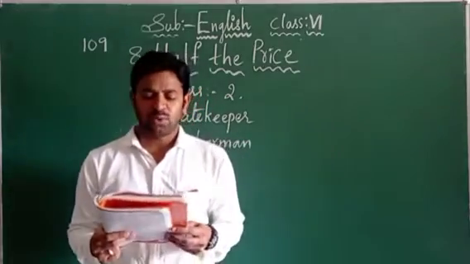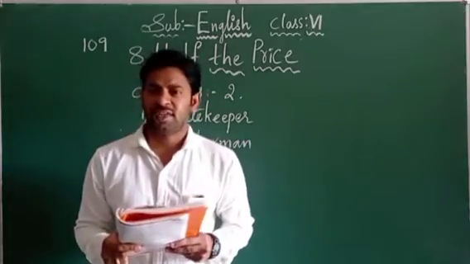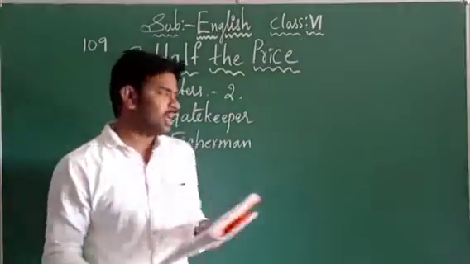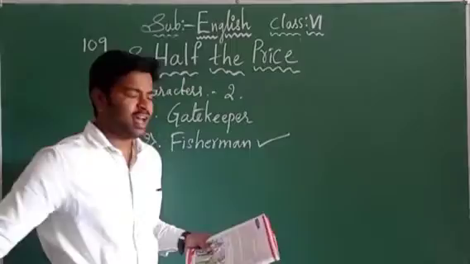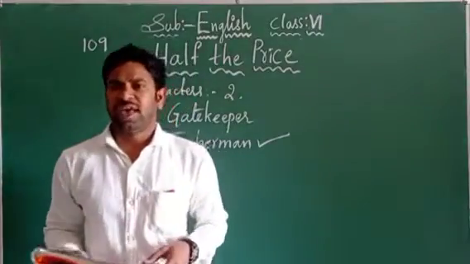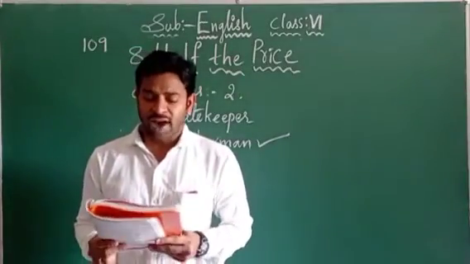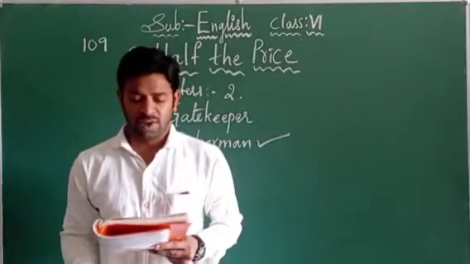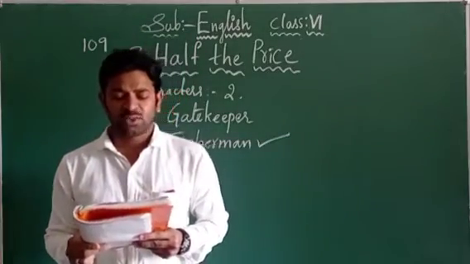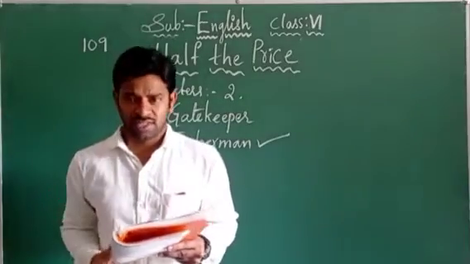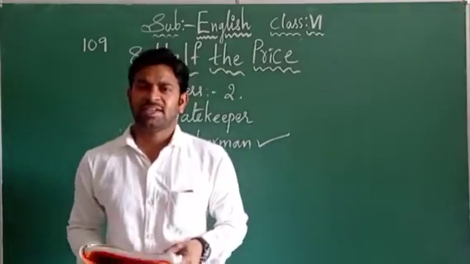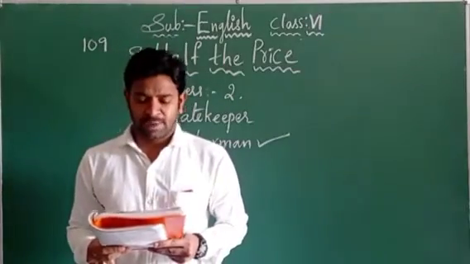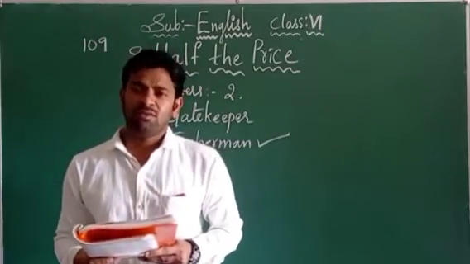Our India is surrounded by three water bodies: the Indian Ocean, the Arabian Sea and the Bay of Bengal. Near the Arabian Sea, a fisherman used to live. He was a wise old fisherman. That means he is very honest and might be a very kind person. Who is that person here? The fisherman, kind and honest. We can say that he was a very wise fisherman, and he was not young, he was old. Here is a story about him. One story is given in our textbook. Let us discuss the story. It is completely about the fisherman, children.